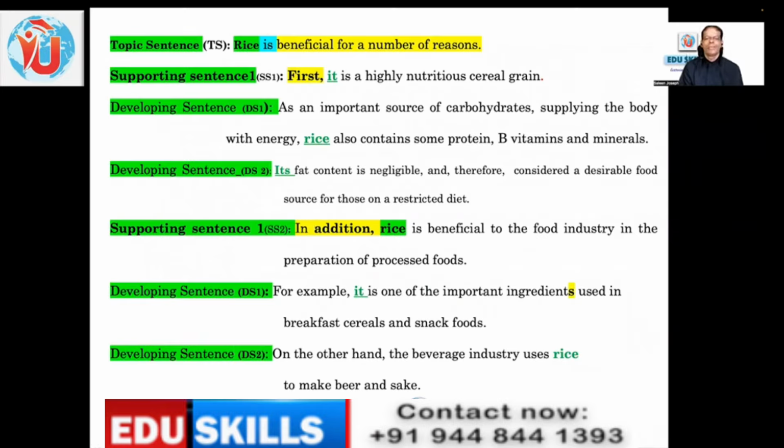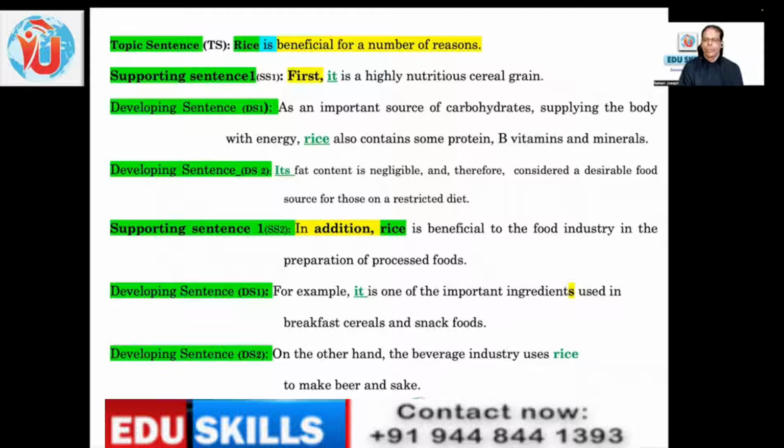So second benefit is given here. Then the developing sentence gives, for example, that's again a transition signal. For example, this is called cohesiveness, means a link between sentences. The whole paragraph or every sentence is linked to each other, connected to each other. And there's an aspect that's being assessed even in your writing.